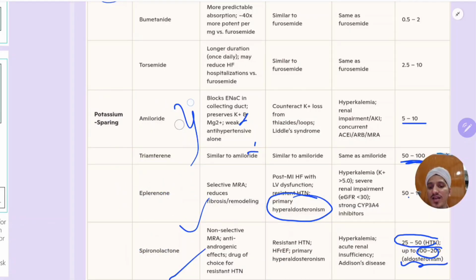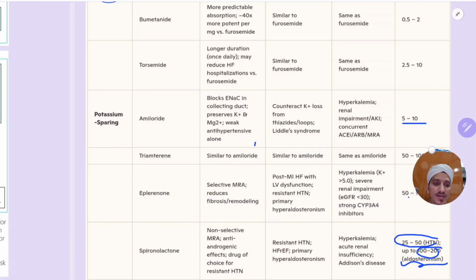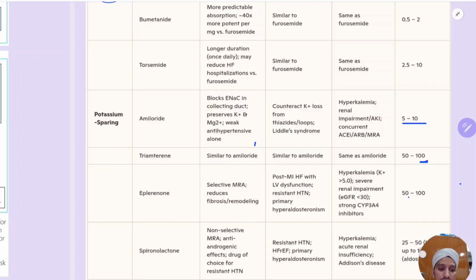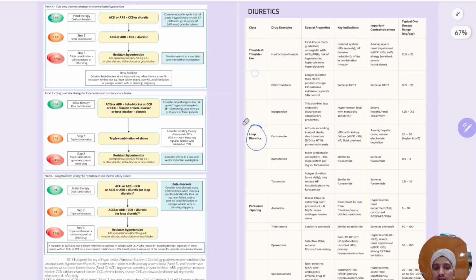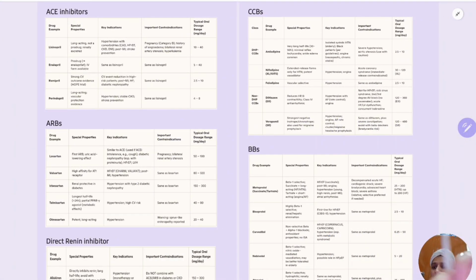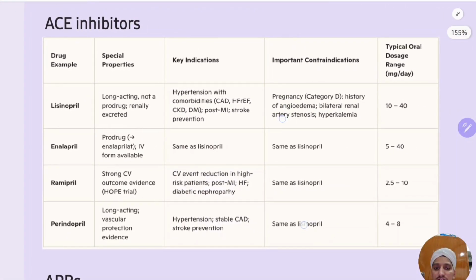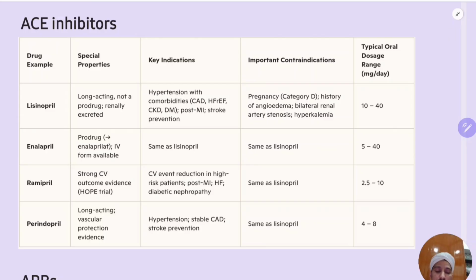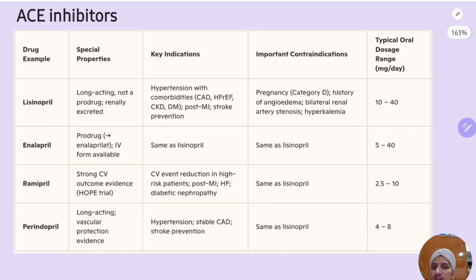This itself has taken 20 minutes. Okay, let's move on to the other things. So ACE inhibitors we will take. This is very important. These are very important drugs which are used in clinical practice. So all the prils are nothing but ACE inhibitors. Prils. Okay. So let us see.